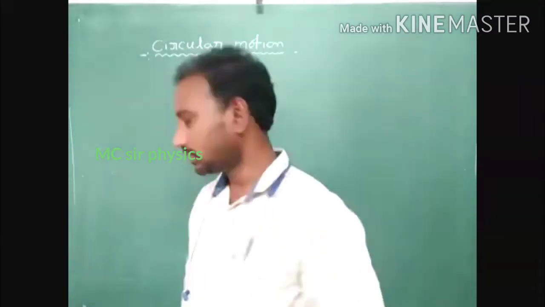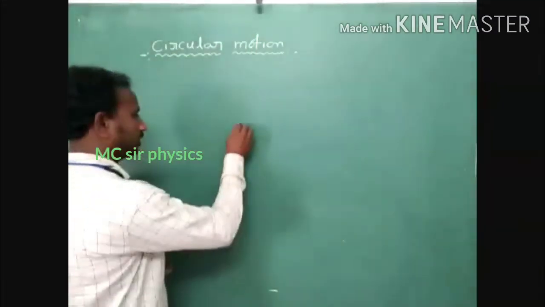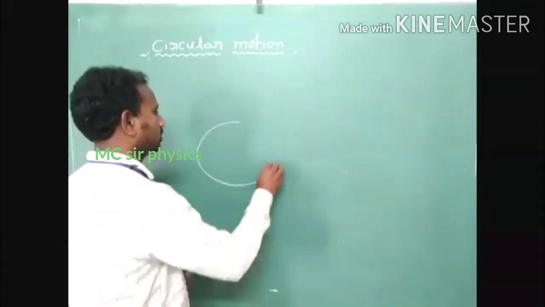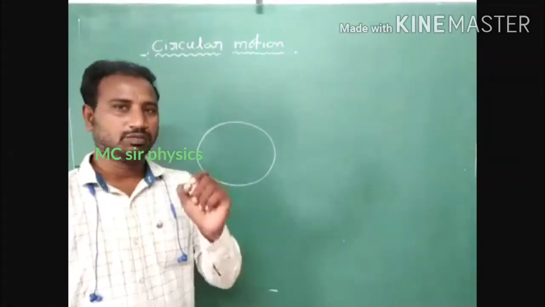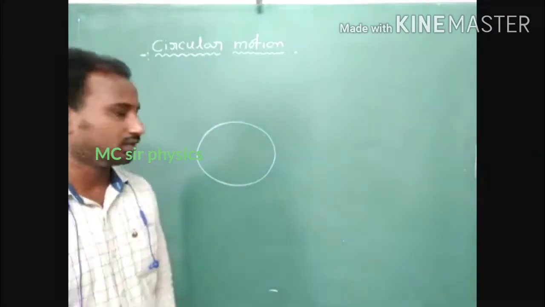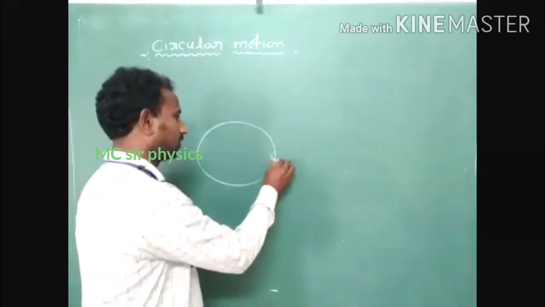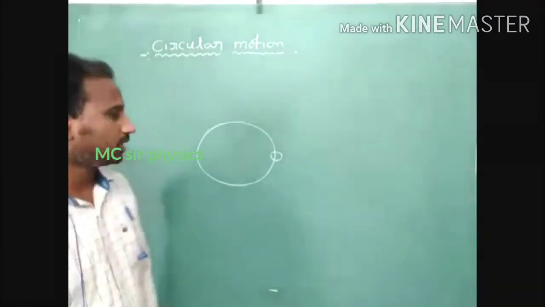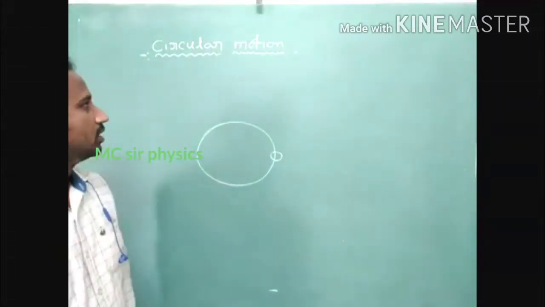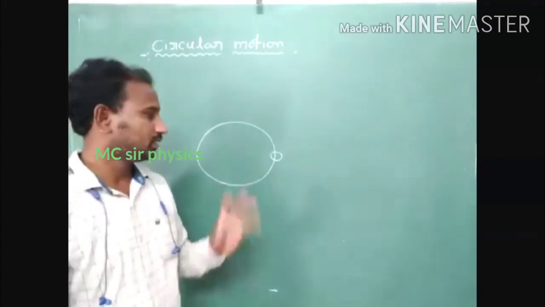Okay, just identify this point. If a body is moving in a circular path, that motion we have to consider circular motion. Just identify this condition. The body is moving in a circular path, and this motion of the body is called circular motion.